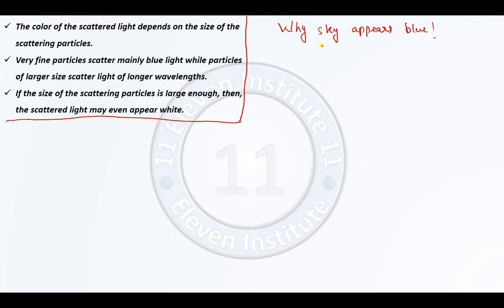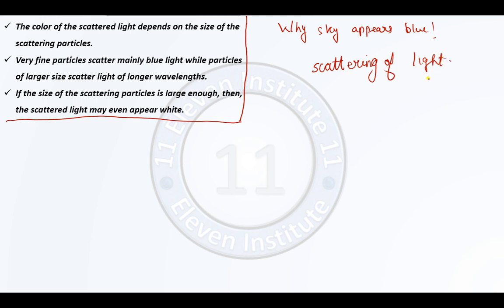Why we see the sun to be reddish at the time of sunrise and sunset. The answer to all these questions is simple. All of this happens due to scattering of light.